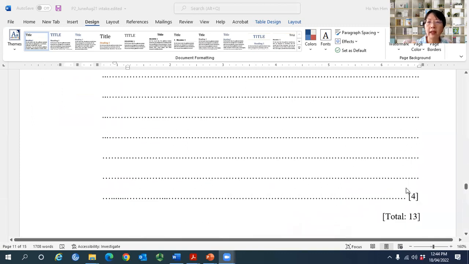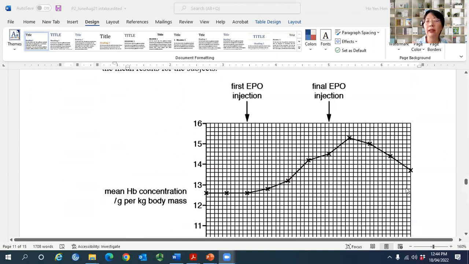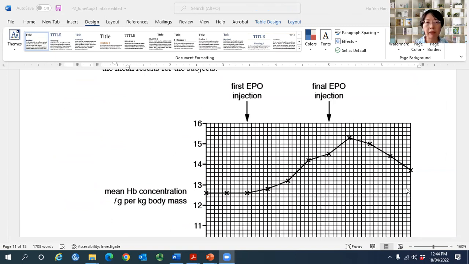So why 4 marks? Because just now when I wrote the 3 sentences, I can get more than 3 marks, because in the same sentence I describe the pattern and I quote the figures. I describe, already get marks, and I quote paired figures. You see that I always quote the paired figures, so when X changes from X1 to X2, Y changes from Y1 to Y2.